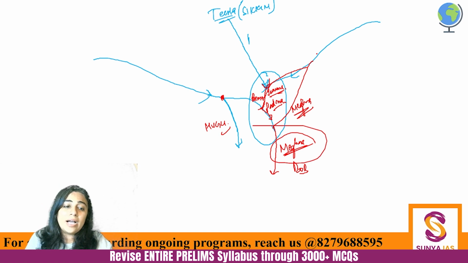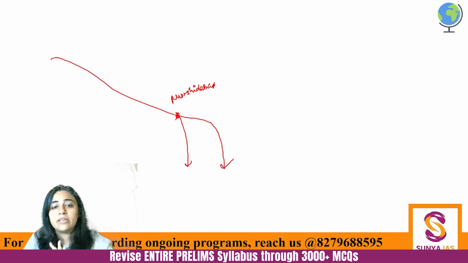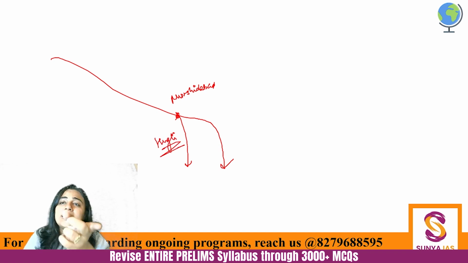Okay? So here again, just see what has happened very clearly. Again, I'll draw it for you so that it becomes very, very clear to you. From here, Ganga is coming. This is Murshidabad. Okay? From Murshidabad, it is taking two turns. One is going down in West Bengal and one is going to Bangladesh. So this is the Ganga river system. The one that is going down in West Bengal, its name is Hooghly. The one that is going down in Bangladesh, its name is Padma. I'll write here. Its name is Padma.